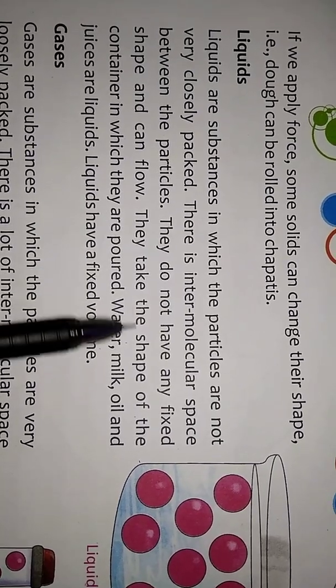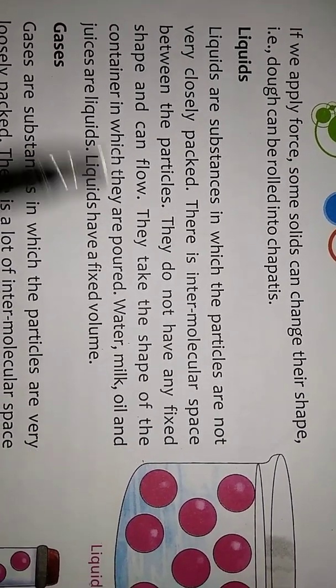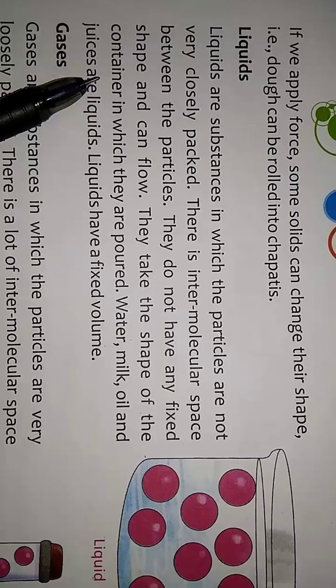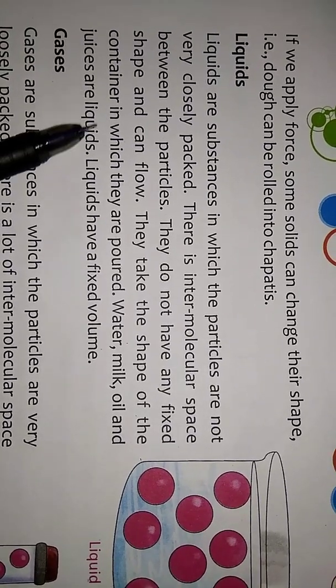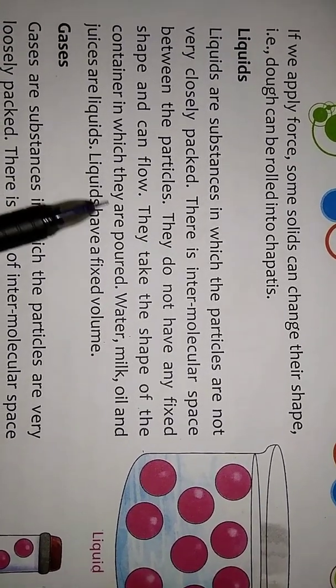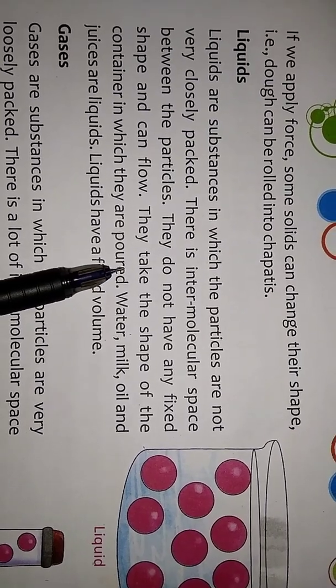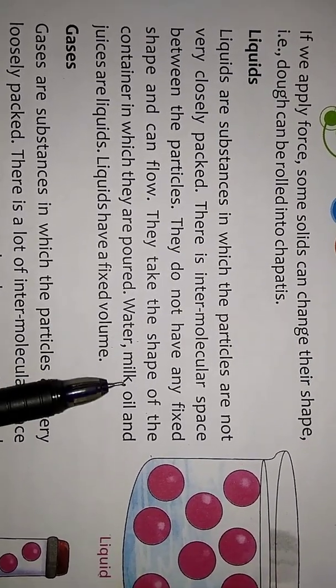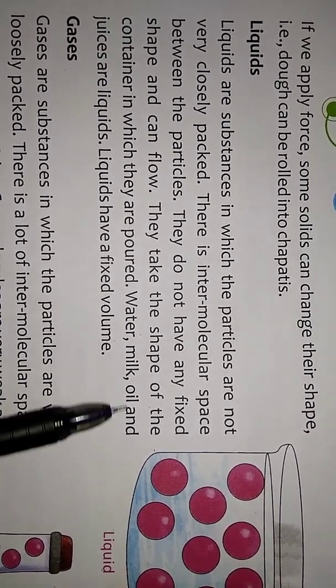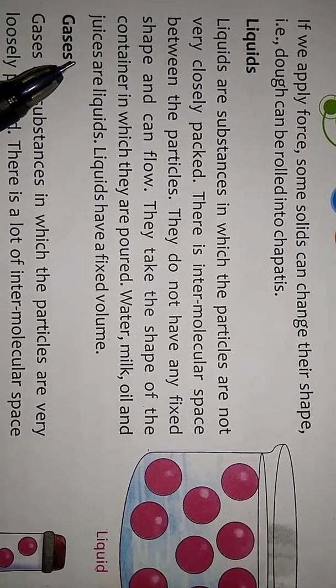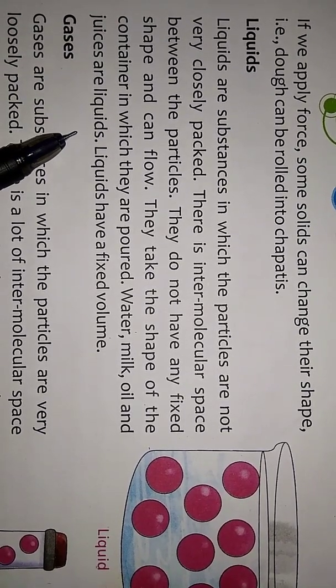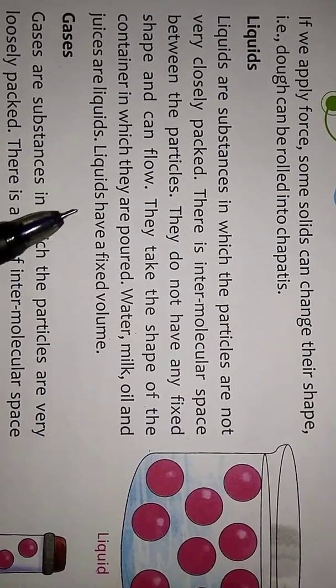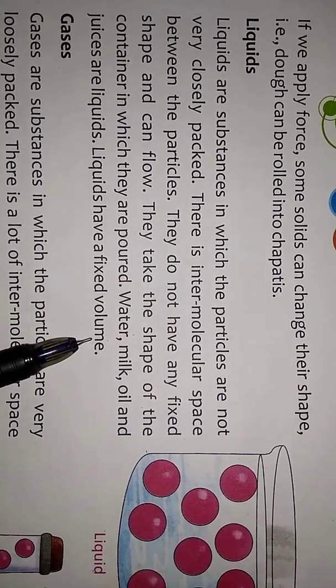They take the shape of the container in which they are poured. Water, milk, oil and juices are liquids. Liquids have a fixed volume.